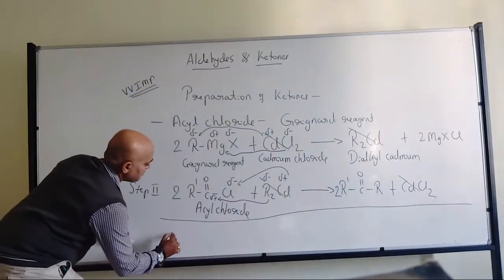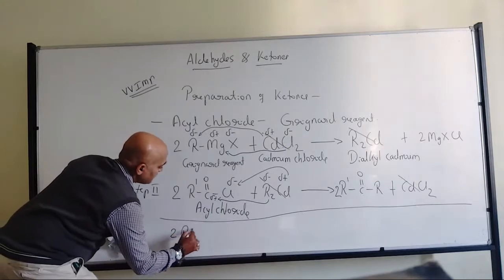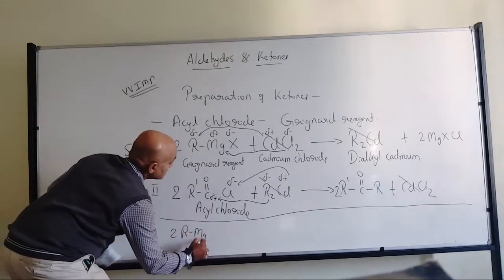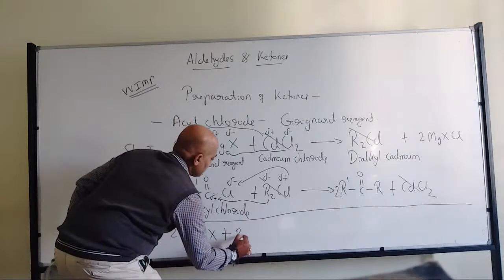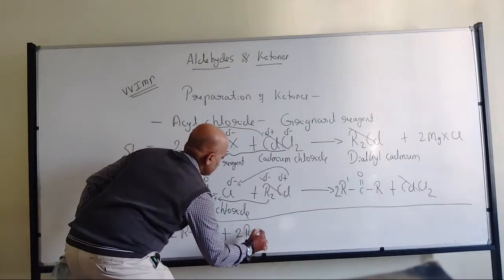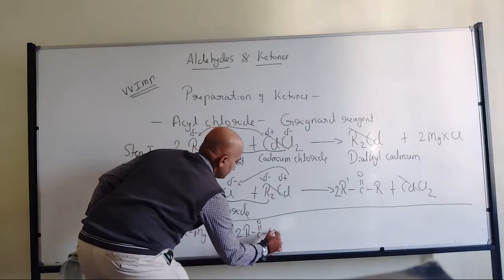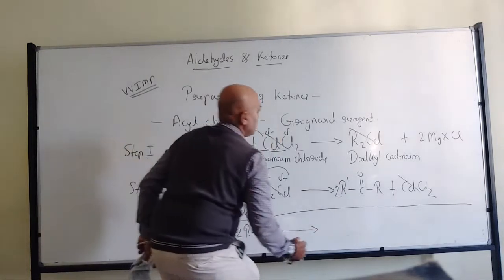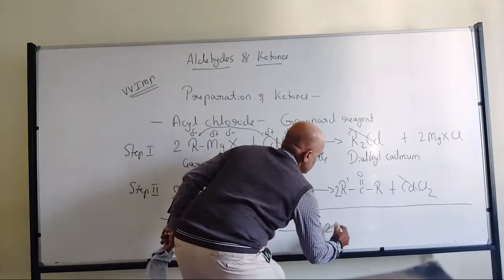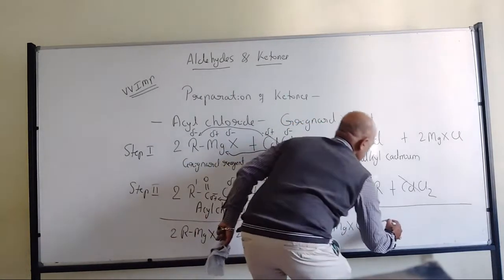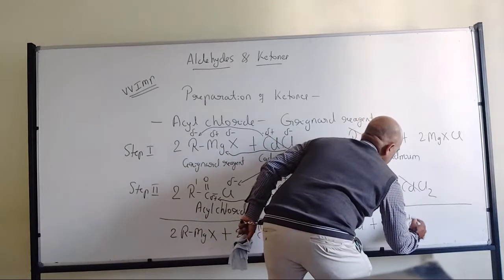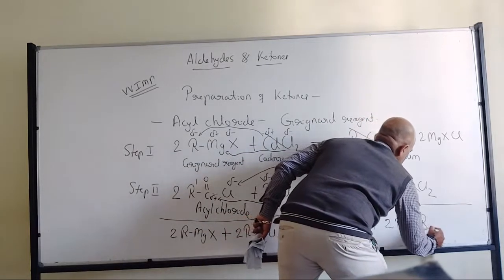Now the reaction will be 2 molecules of RMgX, that is Grignard reagent, plus 2 molecules of acyl chloride, which will get converted into 2 molecules of magnesium halide chloride plus 2 molecules of ketones.